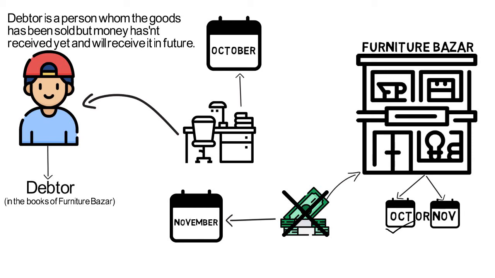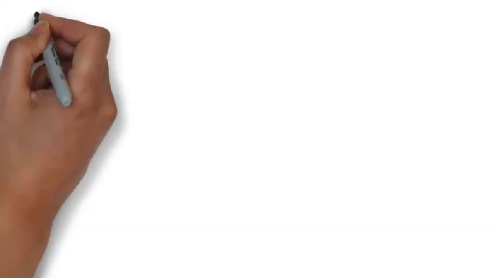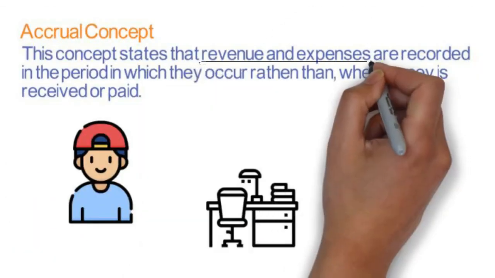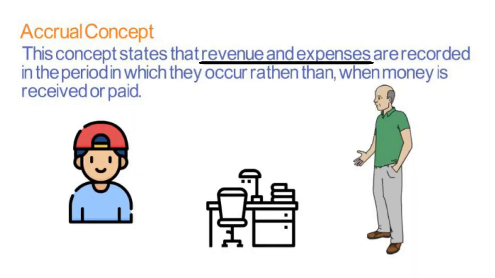So, we learn from this example that transaction will be recorded as and when it occurs. Here, transaction occurred in the month of October even if money is not received. Then also it is a transaction for Furniture Bazaar as they have sold the table to David. As accrual concept states that revenue or expenses are recorded in the period in which they occur rather than when money is received or paid. Hope you have understood accrual concept.